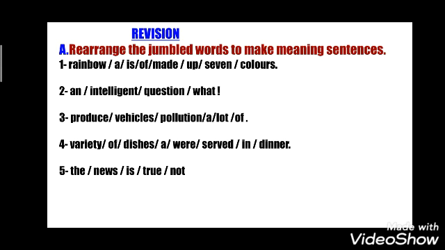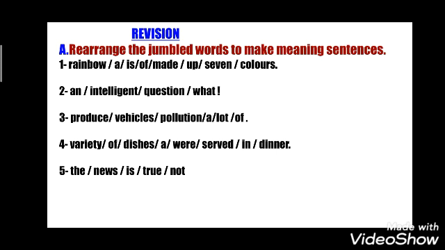Now, students, here are questions based on chapters 1, 2, 3, 4 and 5. In grammar we have completed a total of 5 chapters. The first chapter is the sentence, the second is subject and predicate, the third is the noun, the fourth is noun number, and the fifth is noun gender. So we have completed all 5 chapters from your grammar book, and these revision questions are from those chapters only.